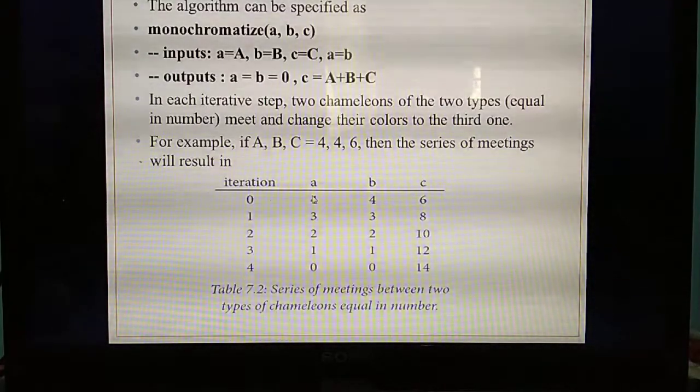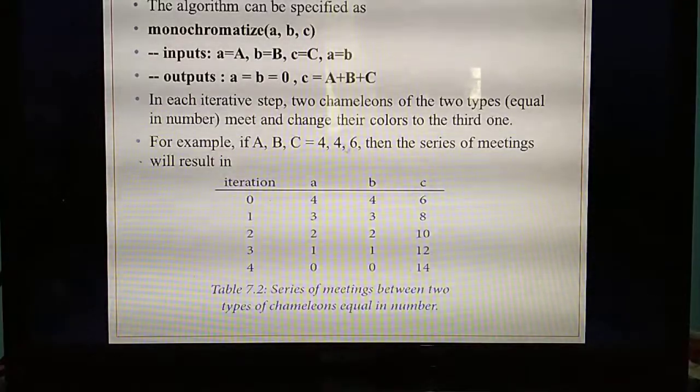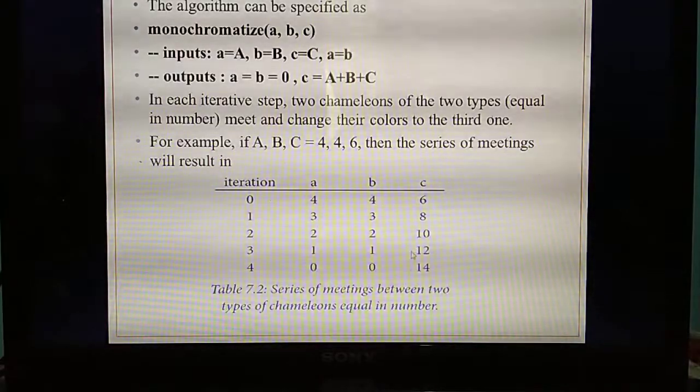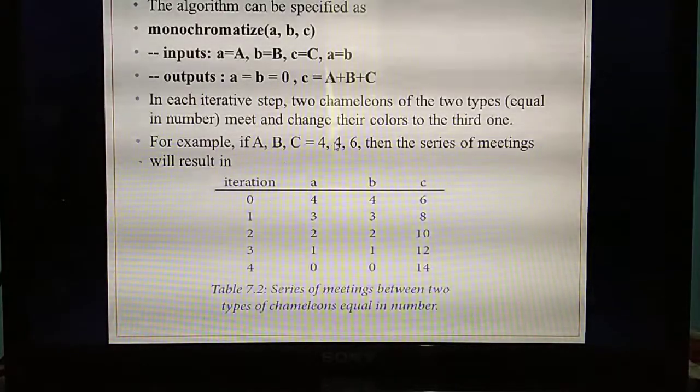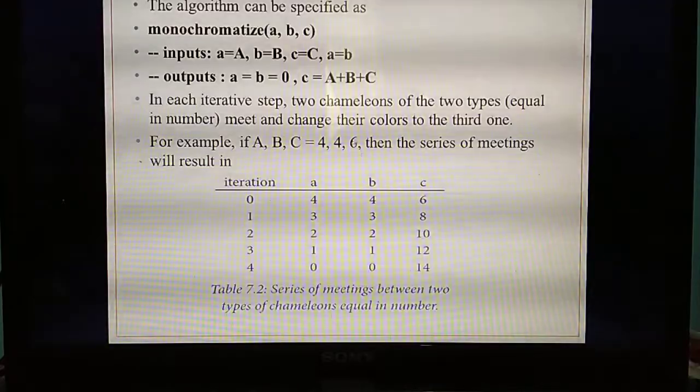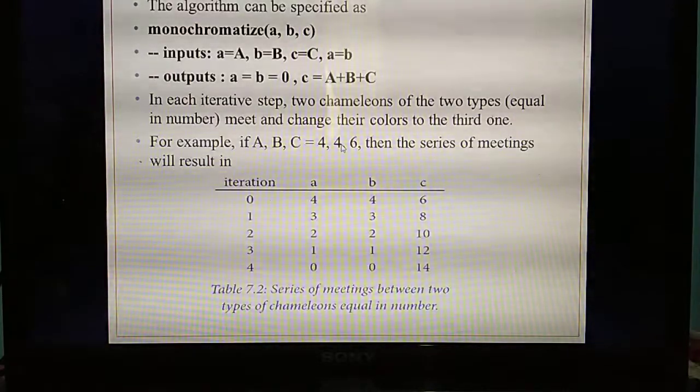First, how many chameleons are there? First add it: 4 plus 4 is 8, 8 plus 6 is 14. This is the simplest way to calculate this. If you study like this, you can easily write this tabular column. So totally the number of chameleons will be 14.